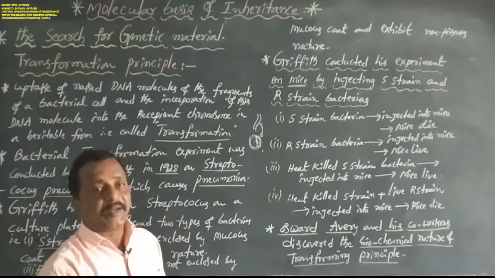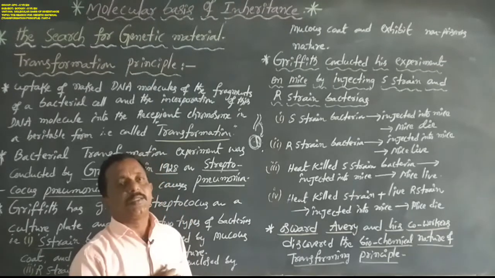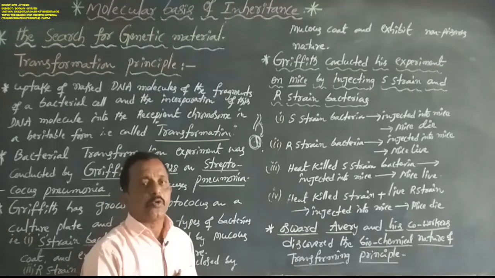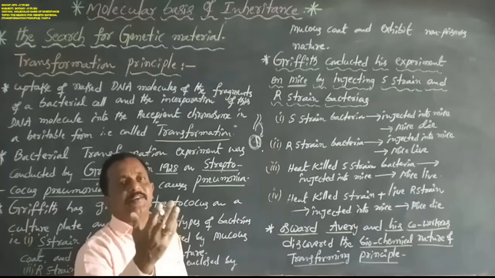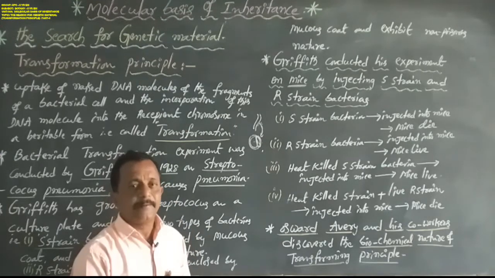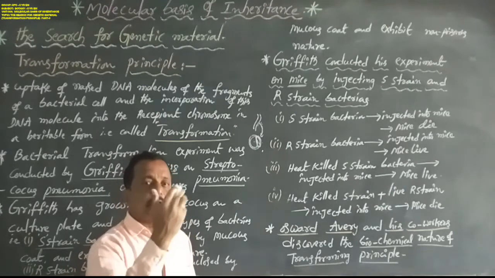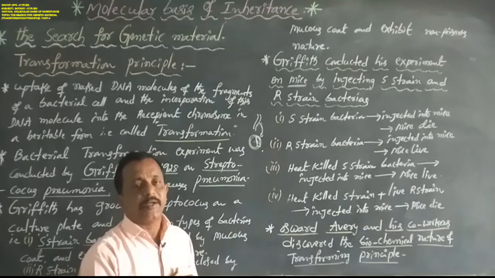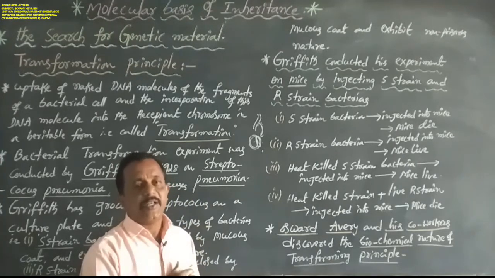Two types of bacterial strains were observed by Frederick Griffith in Streptococcus pneumoniae. One is the S bacteria cell, the second is the R bacteria cell. S bacteria cells are enclosed by a mucus or polysaccharide coat and exhibit virulent or poisonous nature.